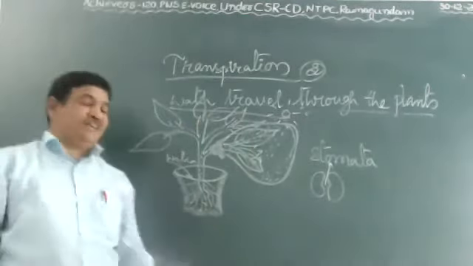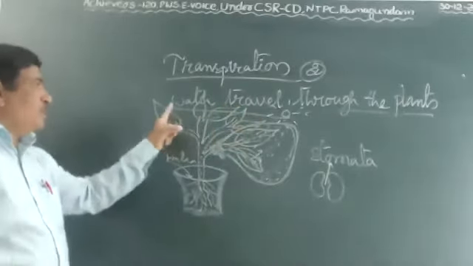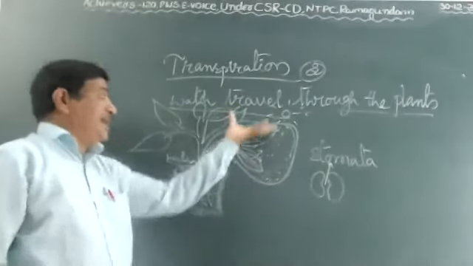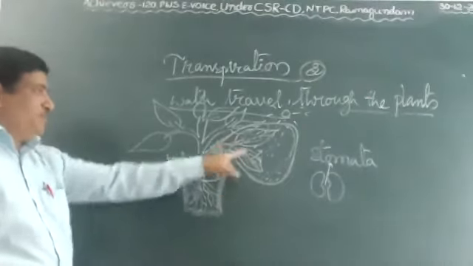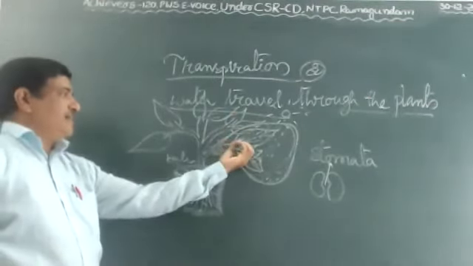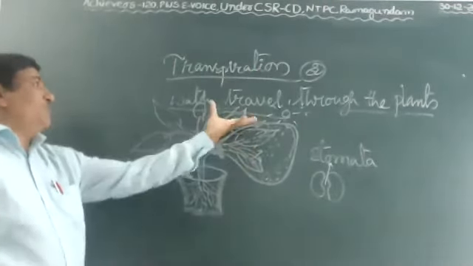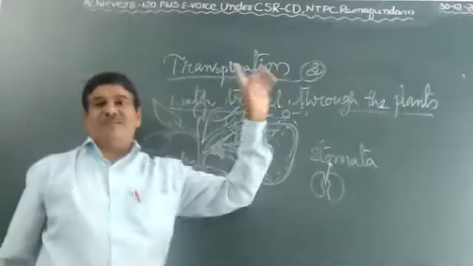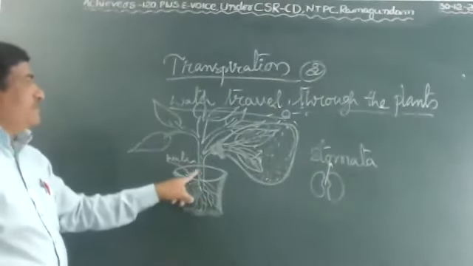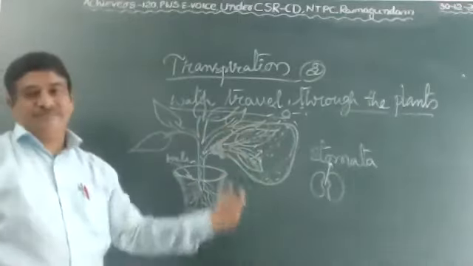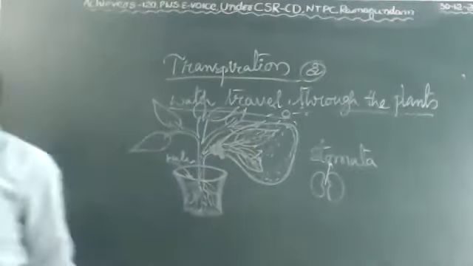By this experiment, we prove that some amount of water evaporates, or water travels through the plant. We can prove it because in the presence of sunlight, some amount of water evaporates. That evaporation of water is called transpiration of water in plants. It is also called water travel through the plants. Yes, children? This is also a very important activity.